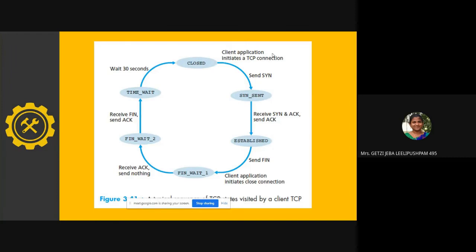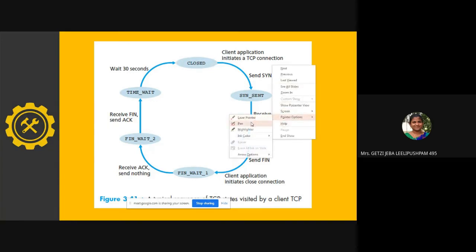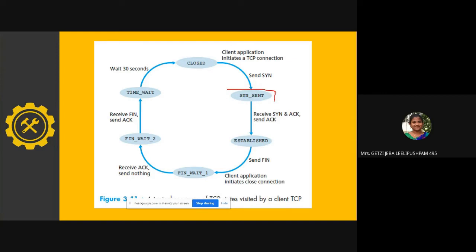Now this is the finite state machine, a state machine that shows the different states of your connection open and connection closed. These are the states visited by the client side of the TCP. Here you see, initially it is closed. Initially you have nothing to send. So what you will do is send a SYN; the client goes to the SYN sent state.